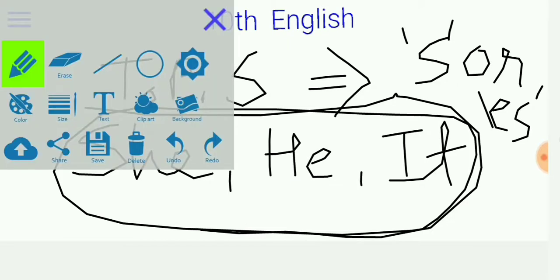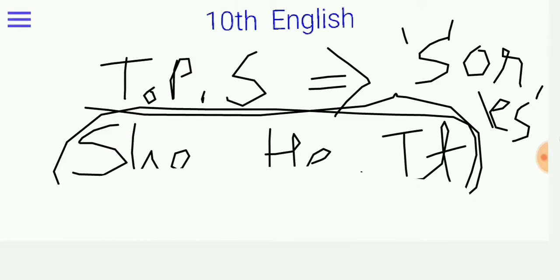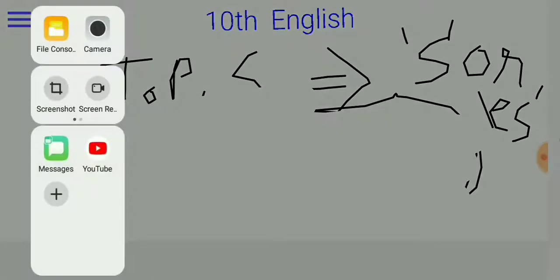Let's take an example of how to use this rule.